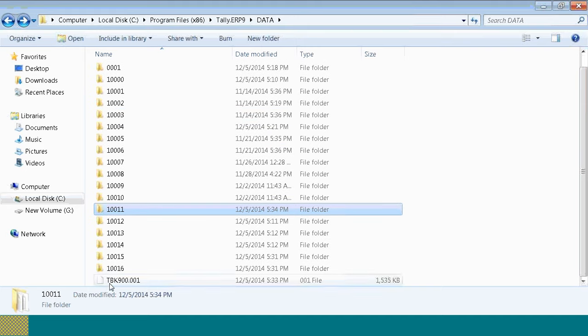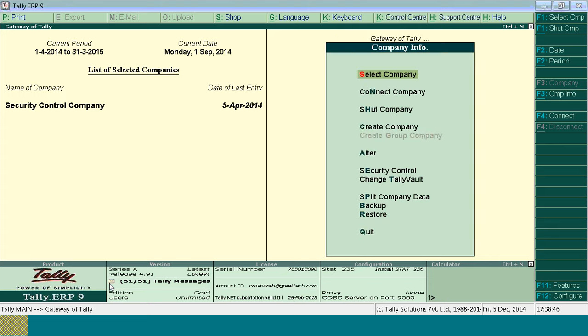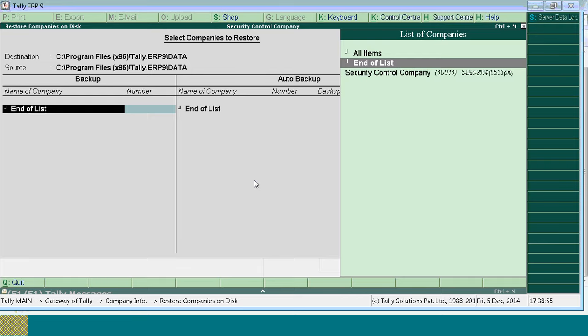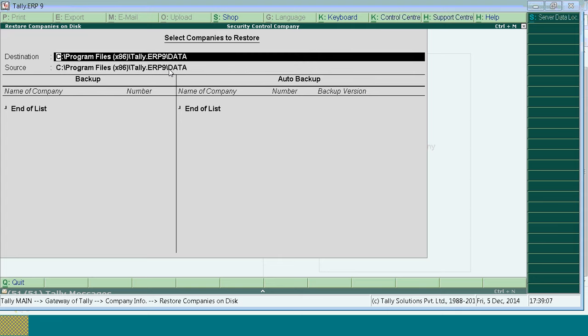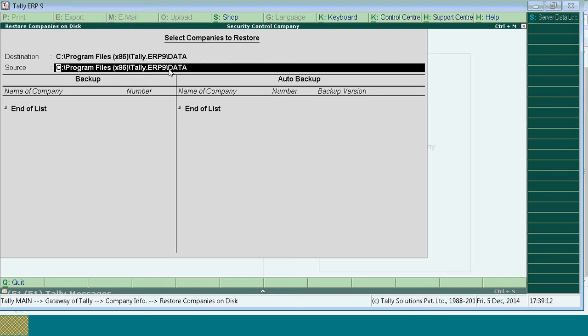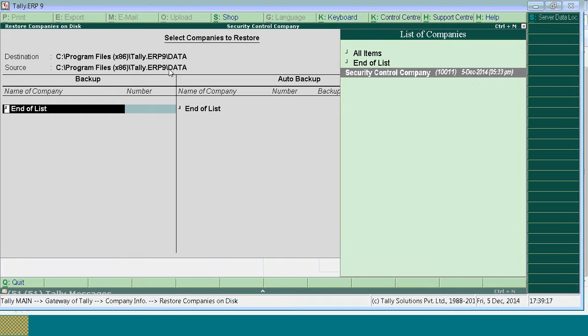This is the manual backup restore. If you want to restore the backup which you have taken from Tally, go for restore. Yes, Mr. Ravi, I'll show you how to restore the version. Now I'm showing how to restore the data which is taken from Tally, that is in TDK. In this part, we have taken the TDK backup. Destination means where exactly the TDK file is located. Source means where exactly the data should be restored.